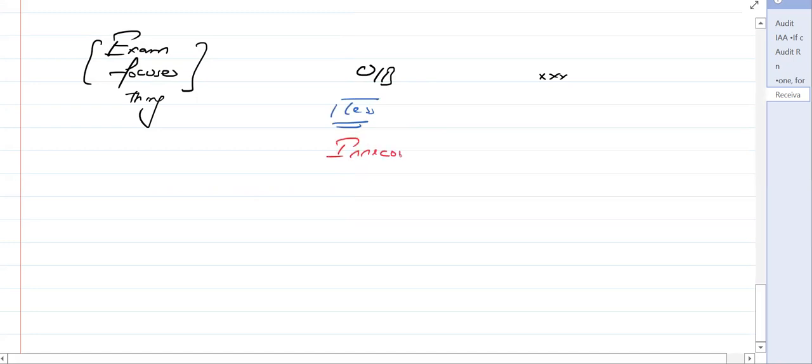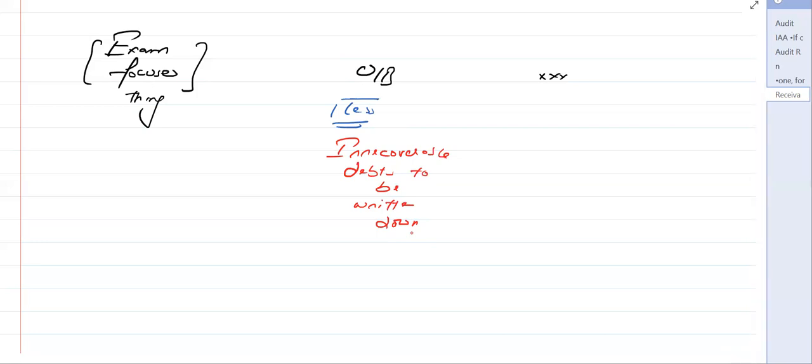This is again something very, very important to note within the exam. Irrecoverable debts to be written off, or written down. That means, for example, if there is some irrecoverable debt or bad debt within the question, it still needs to be written down.